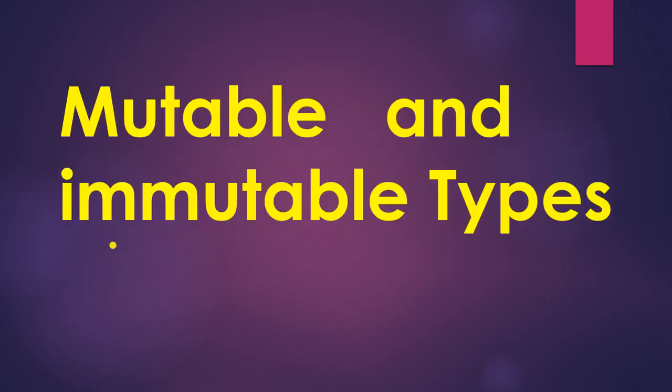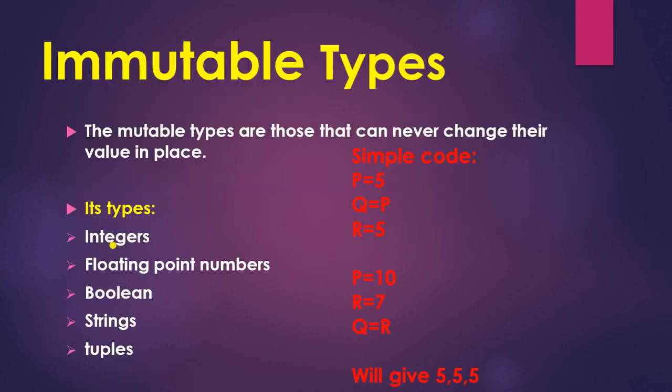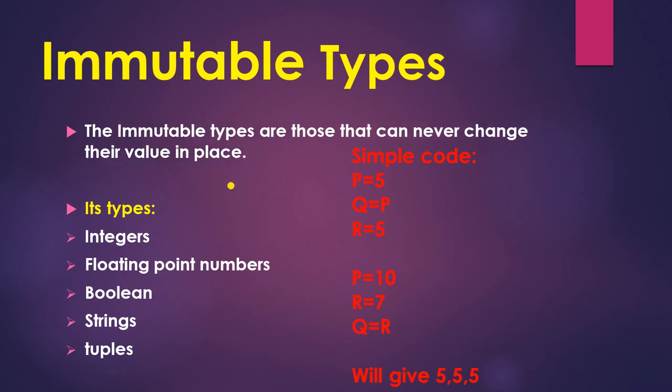Now next is mutable and immutable types. So what is an immutable type? Immutable types are those that can never change their value in place. Integer, floating point number, boolean, string and tuple are of this type.